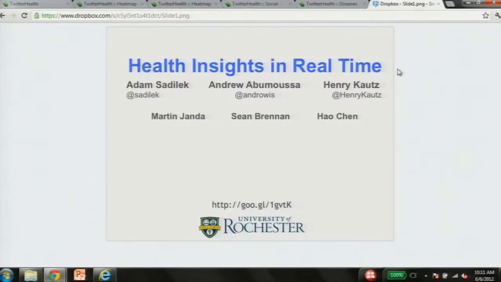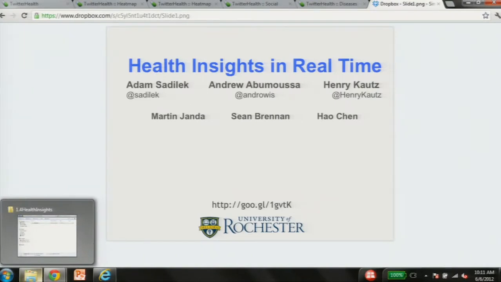So this is the lab at the University of Rochester, headed by Dr. Henry Kautz and research partner Adam Sadalik and myself, and a group of undergraduate researchers. And we are honored to be here.